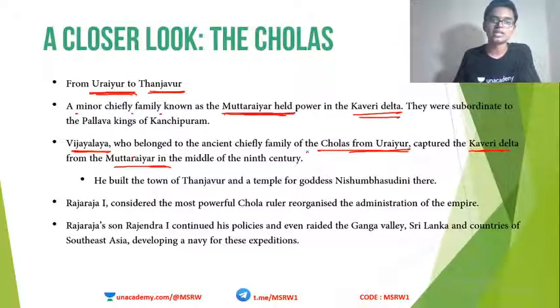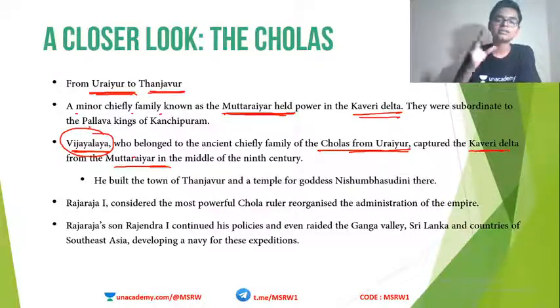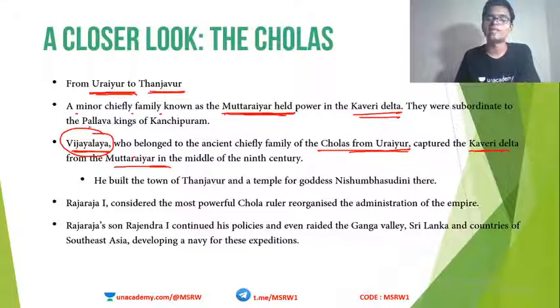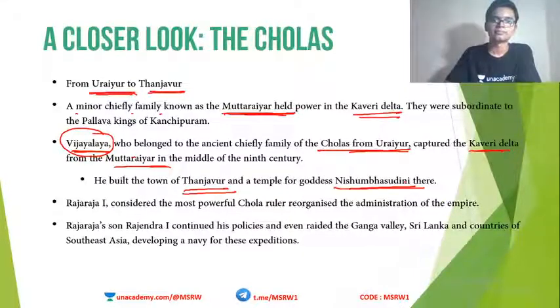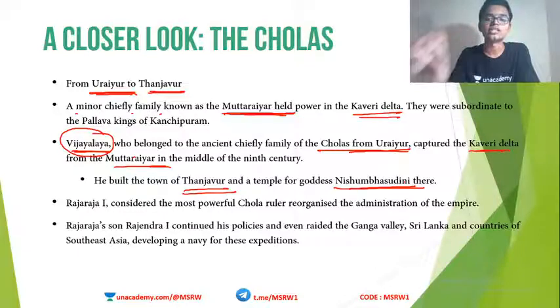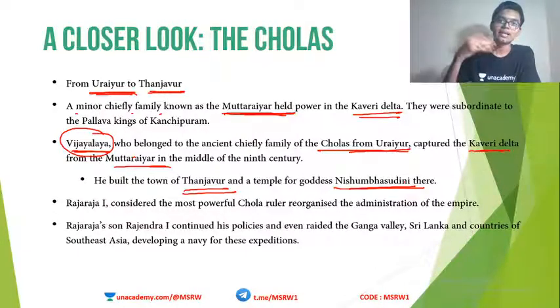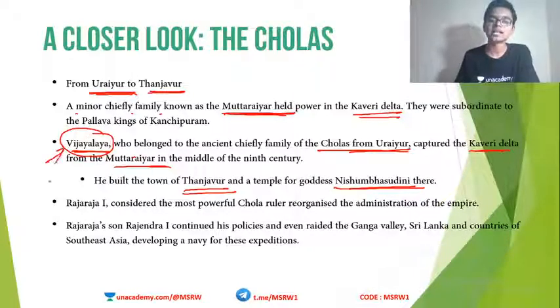He built a new town there called Thanjavur, and a temple for the goddess Nishumbasudini. So Vijayalaya is the person who constructed the city of Thanjavur. Vijayalaya is the founder of the Cholas. Who founded the Chola dynasty? It is Vijayalaya.